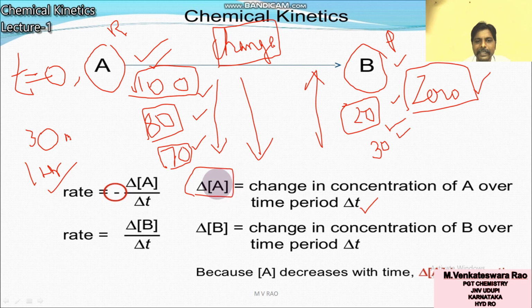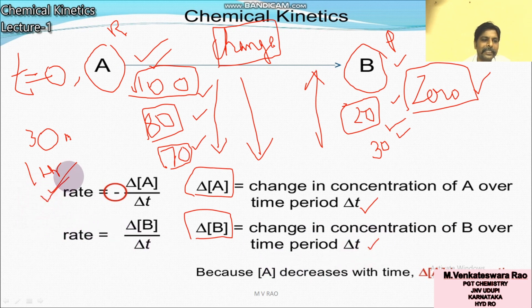Last year it came in the equilibrium chapter. Square bracket means concentration, molar concentration. So delta A is the change in concentration of A over time period delta T, and delta B is the change in concentration of B over time period delta T.